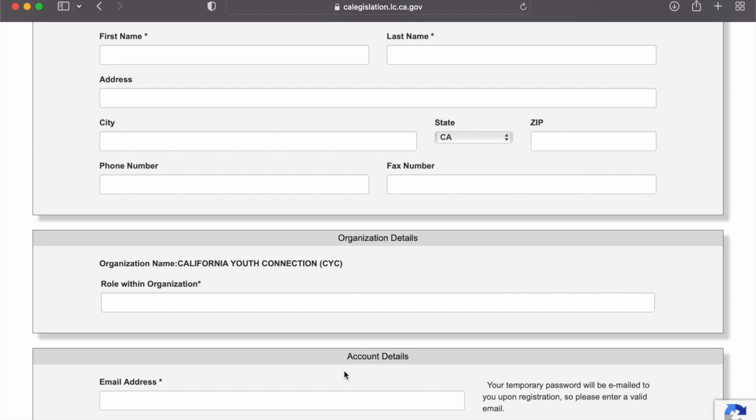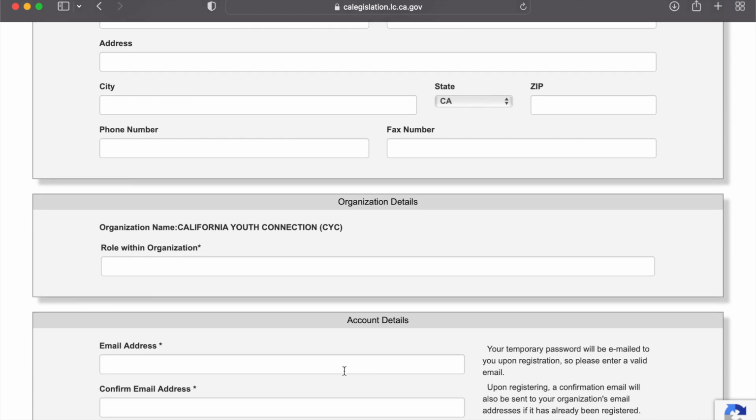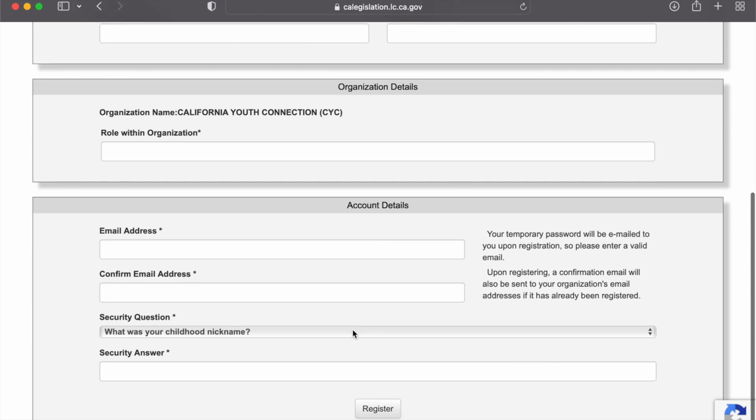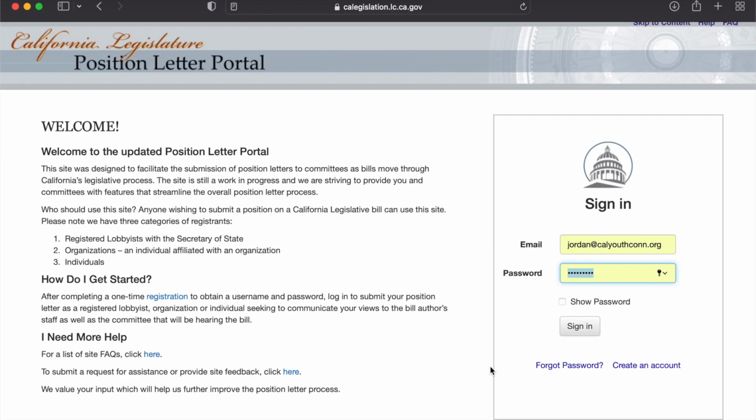In the account details, please include your email and the security question you would like for retrieving your password. If you have a CYC email, please include your CalYouthCon email. If you don't have a CYC email address, please insert an email you would like to get updates on state legislative bills you are supporting or opposing. Once you hit register, you should be sent back to the login page.